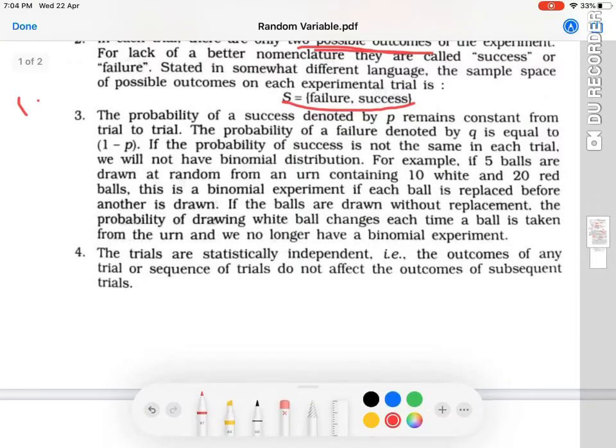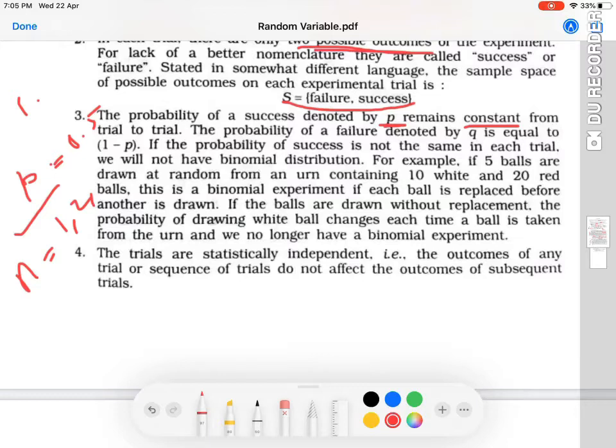Then coming to the third assumption, probability of success is denoted by p, and it remains constant from trial to trial. For every trial, the value of p is going to be constant. For example, if I'm solving a problem using binomial distribution, and I calculate the value of p once and it is equal to 0.5, we are going to have p equal to 0.5 for all the values of n. Even if n is 1, 2, 3, whatever is the value of n, p is going to be the same.